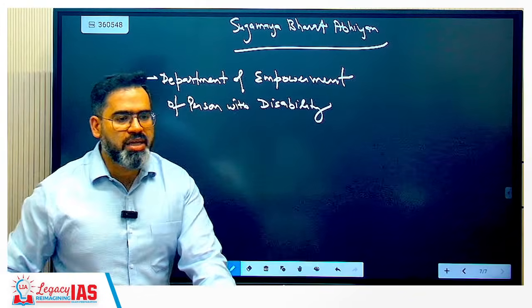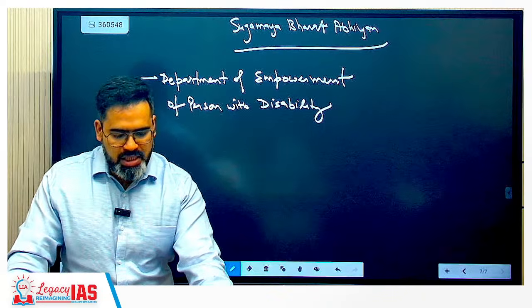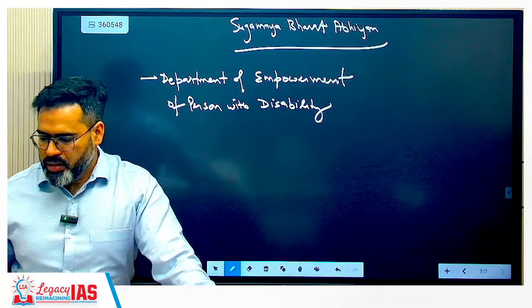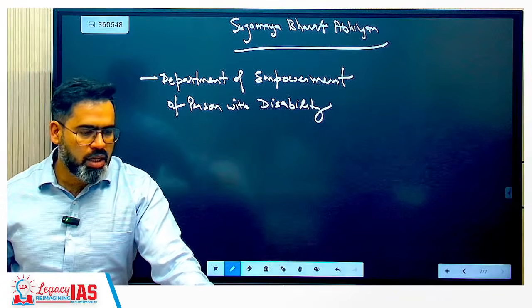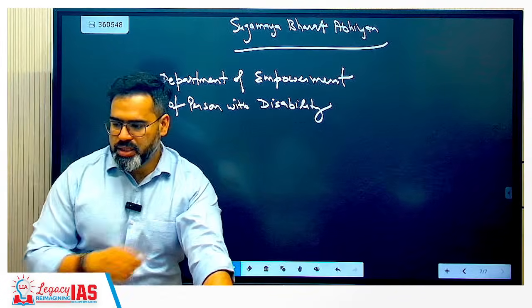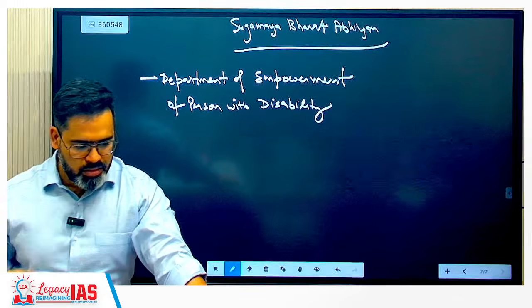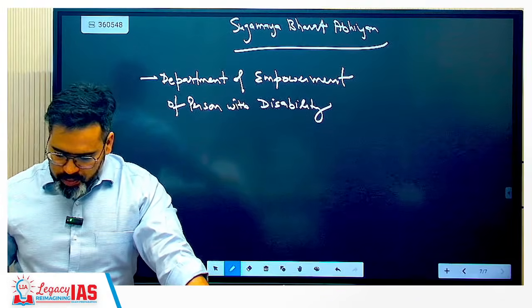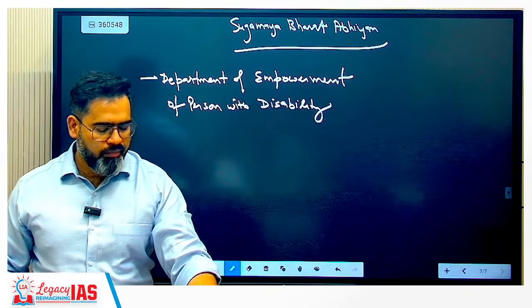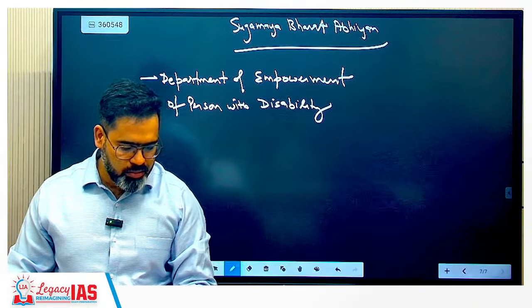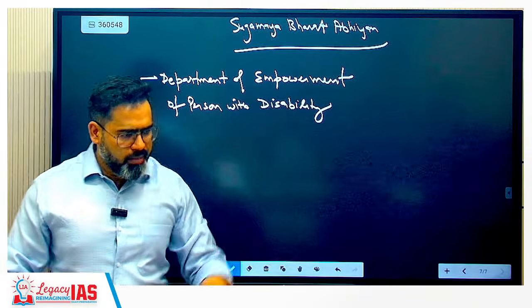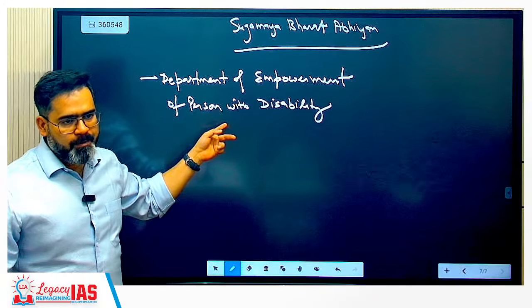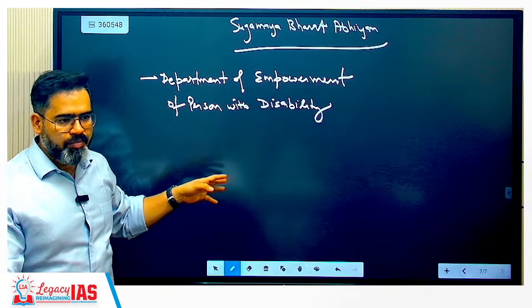This comes under the Ministry of Social Justice and Empowerment. This was also one of the options basically. So this is for the mains exam also.